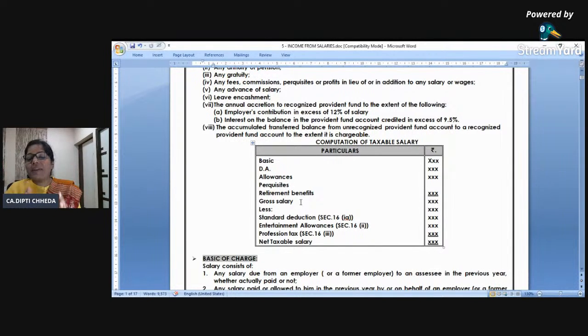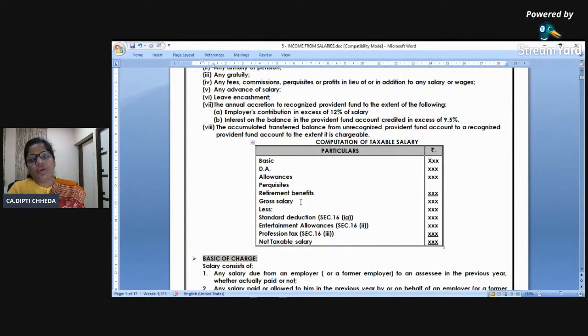But what should be your presentation for a 10 marks question? MCQs also we will see. But for a 10 marks question, it is particulars, amount and amount. Particulars, then the middle column for the working, then the outer column. Now just see: gratuity received, less exempt, working note 1, this much, taxable in the outer column. House rent allowance received 50,000, less exempt under section 10(13A), outer column.